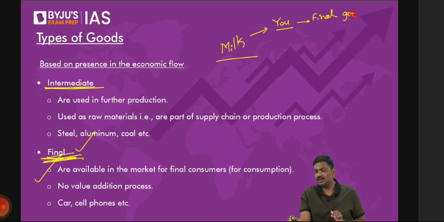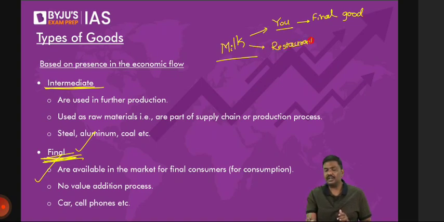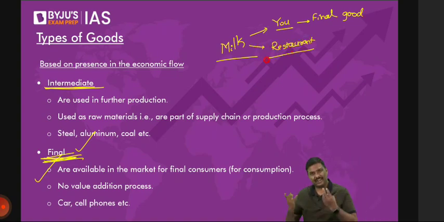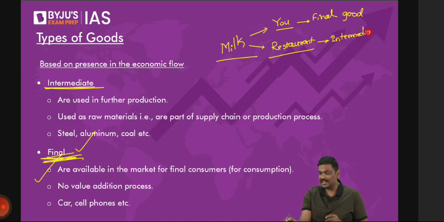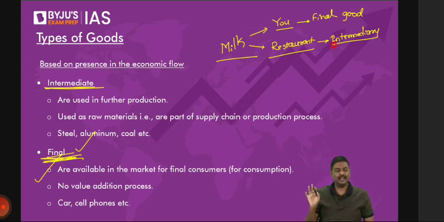But the same milk will be purchased by, let's say, a restaurant or a hotel. Do you think the owner of the restaurant is purchasing milk for drinking? Absolutely no. They will purchase it, produce something, sell it to you, and you will pay for it. Can I call the same milk an intermediary here? So that's the reason, whatever you're doing, stop it. You're simply wasting your time. A product itself cannot determine whether it is final or intermediary. Where it is used will determine that. Done? So intermediary good and final good.